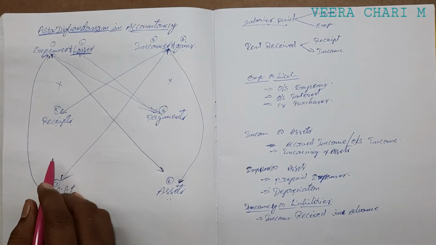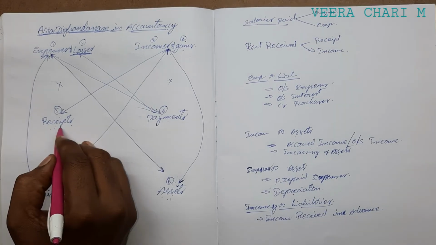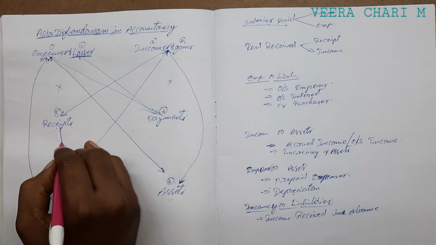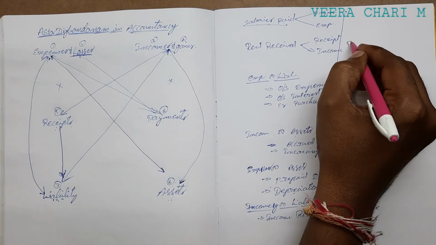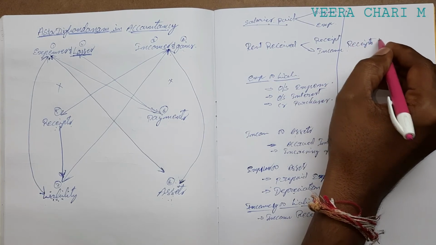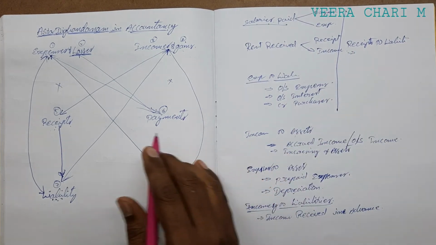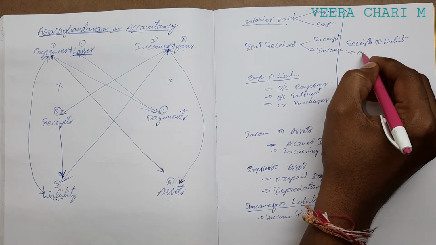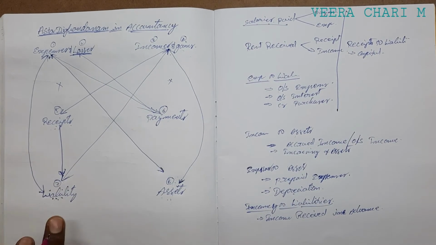Next, the final one: receipts and payments to liabilities and assets. First, receipts to liabilities. The best example for the receipts to liabilities relation is capital. If capital is introduced by the proprietor, that is a receipt to the organization, and it is also written under the liability side as capital.